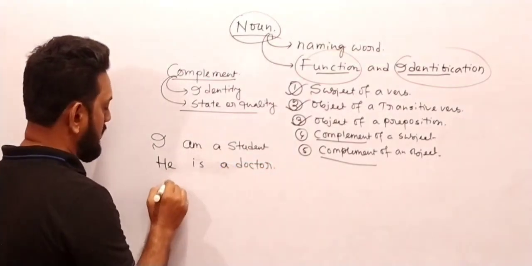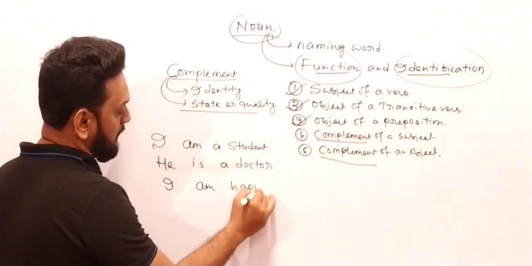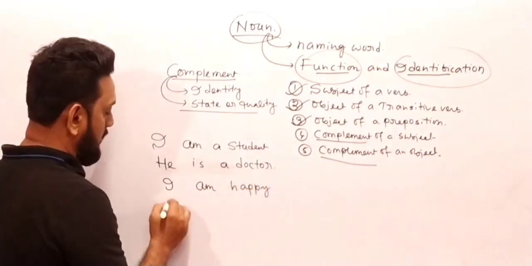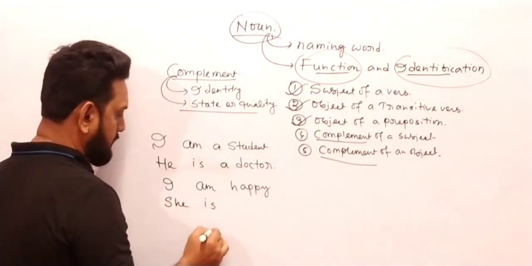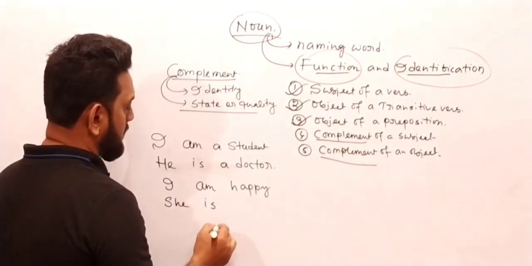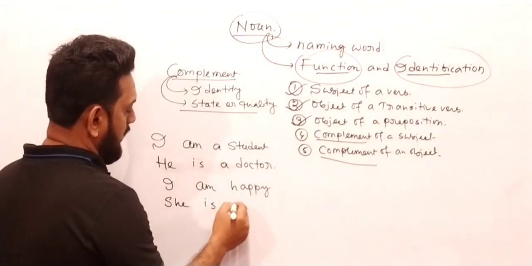Okay, next you can write, I am happy. Next you can write, she is an engineer.